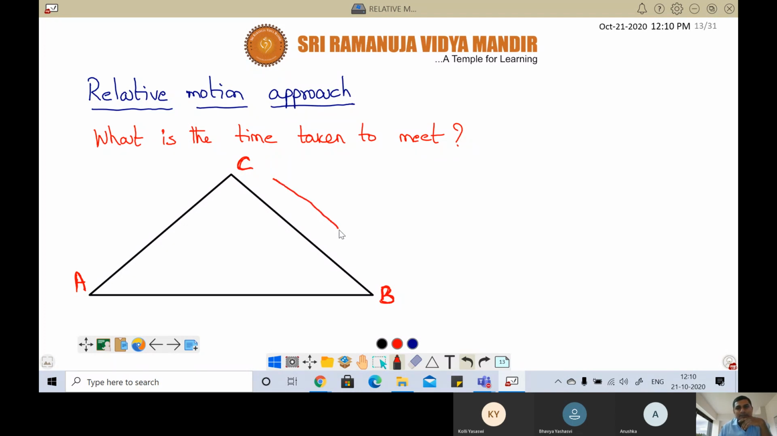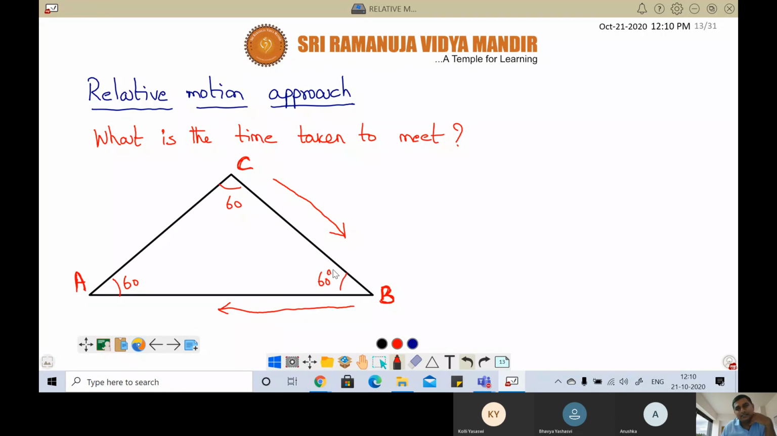C loves B. But B loves A, correct or not? So B loves A whereas C loves B. Now this triangle is an equilateral triangle, 60 degrees, 60 degrees, 60 degrees.